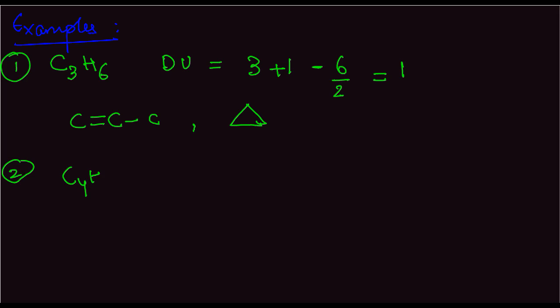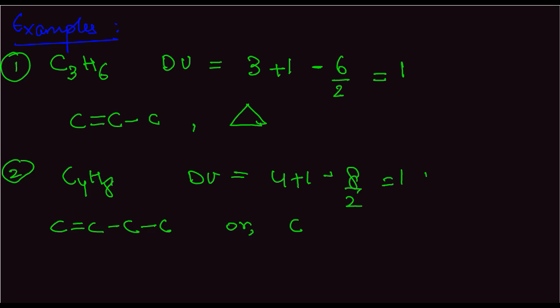Another example which we can look at is C4H8. Here degree of unsaturation is 4 plus 1 minus 8 by 2, which is again 1. So we'll get something like this: C double bond C C C, or C C double bond C C. These are positional isomers. Or we can also have a chain length isomer, and we can have something like this as well. We can form one ring, and externally we can have a CH3, or we can form this. So these are the various kinds of structural isomers which we can have for this case.